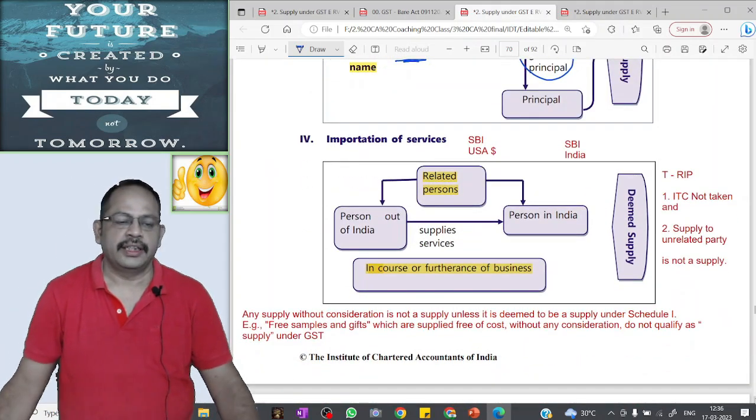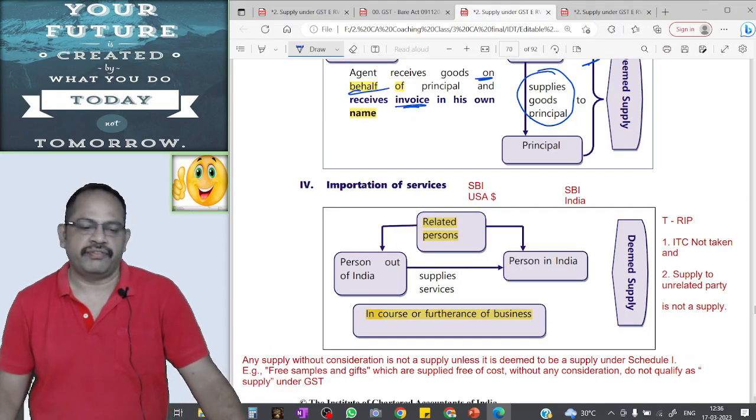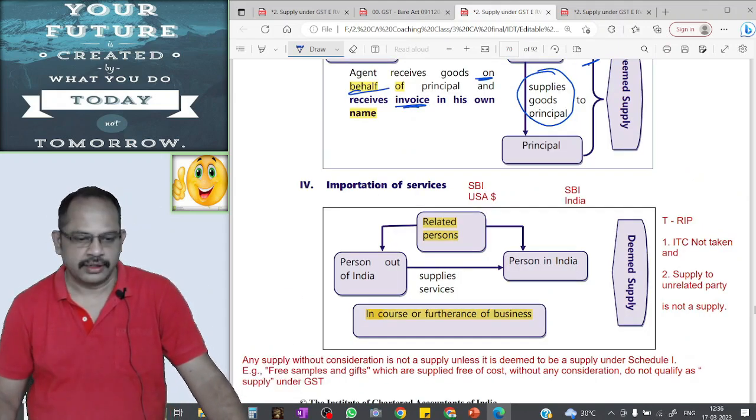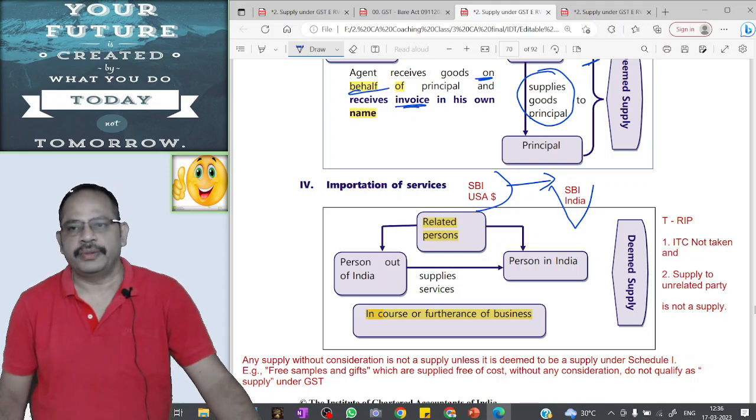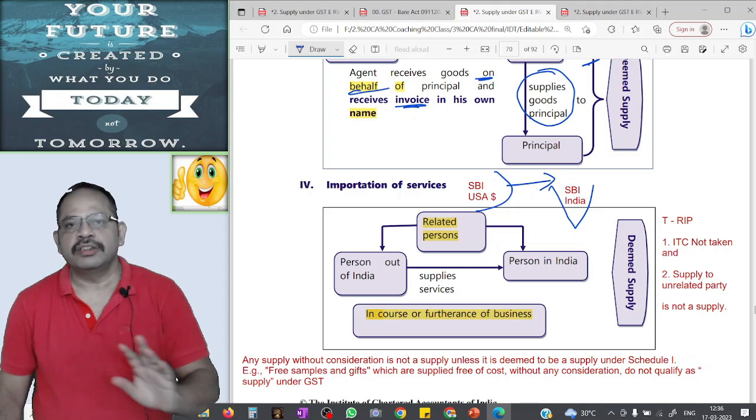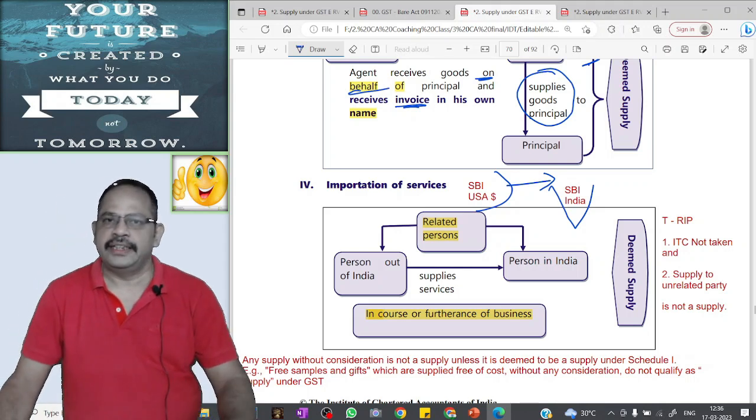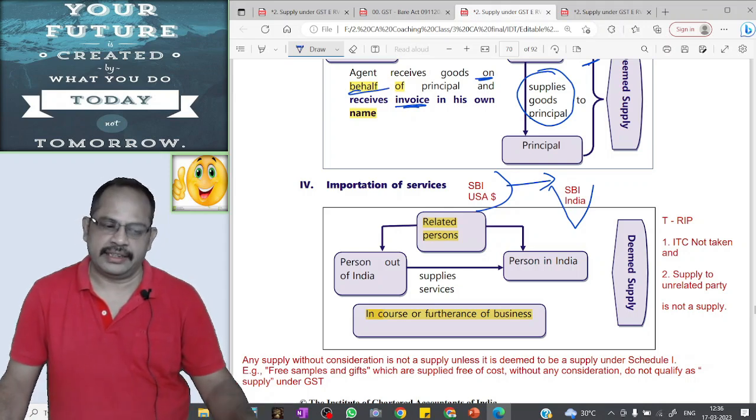Next point is importation of service from a related person in the course or furtherance of business. SBI in India obtains certain services from SBI USA. SBI India and SBI USA are related persons and he obtains services in the course or furtherance of business without consideration. It is a supply, it is a taxable event and GST will be attracted.